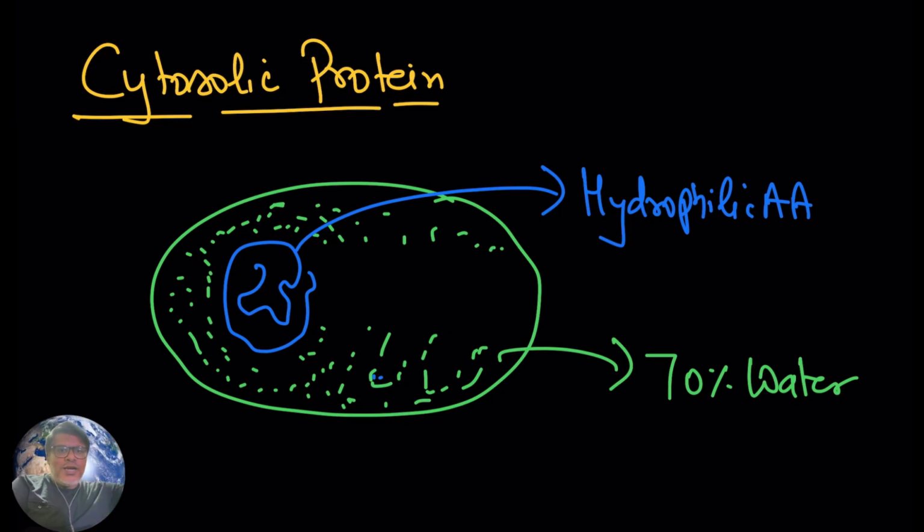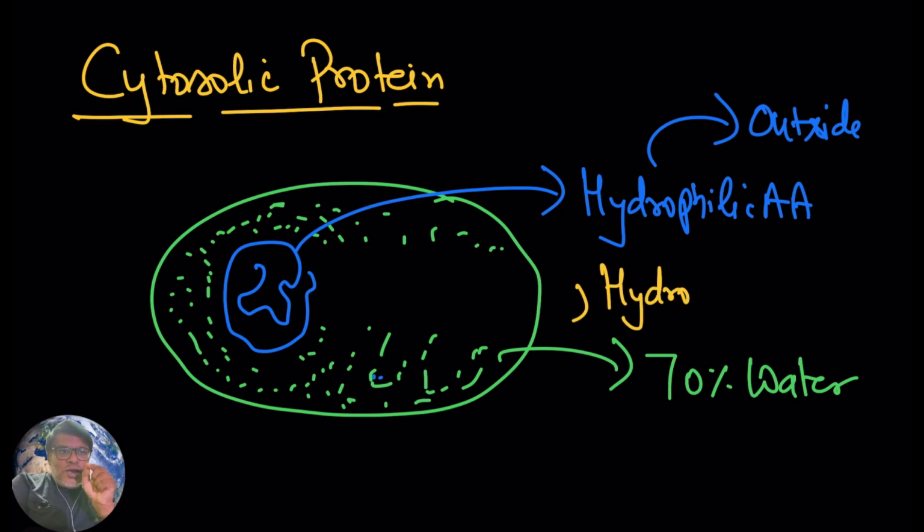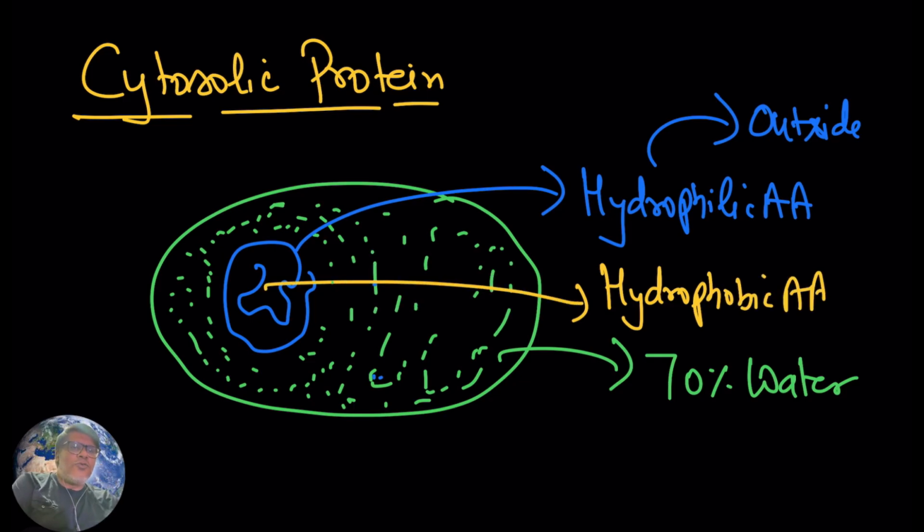So the outside environment is hydrophilic, and the hydrophilic amino acids will be present outside, while the hydrophobic amino acids will try their best to move away from water. So inside you are going to have hydrophobic amino acids. This way in a protein you see the organization of amino acids: hydrophobic amino acids are present inside, hydrophilic amino acids are present outside. Clear? Now let us move forward.